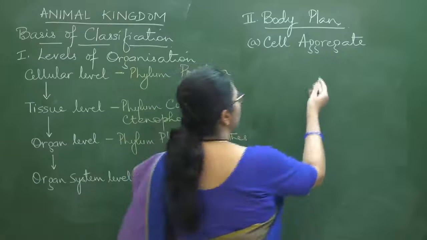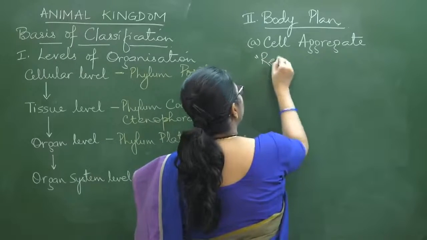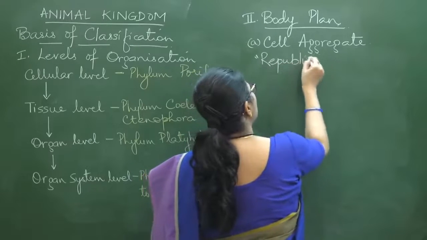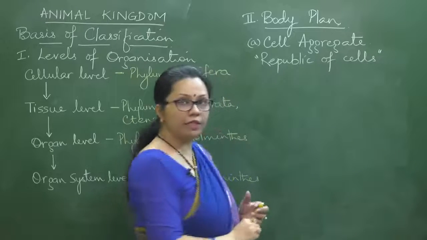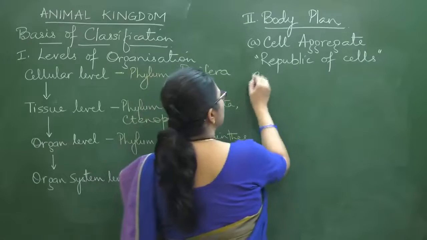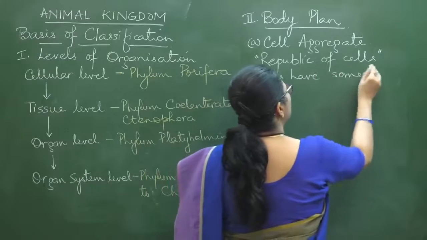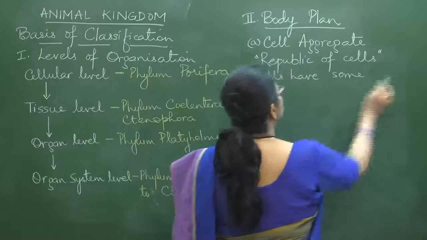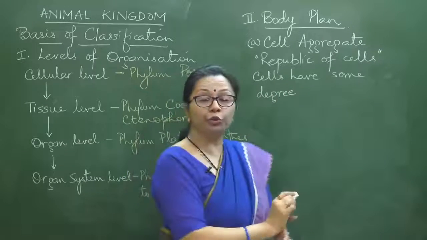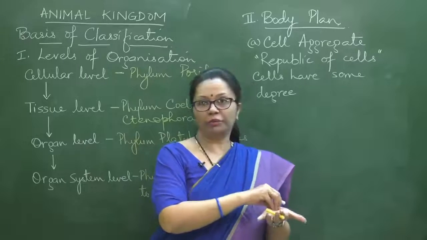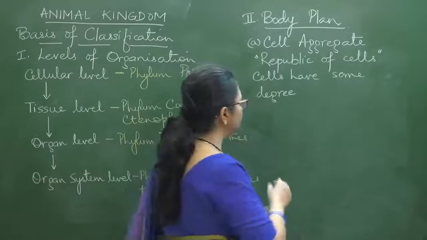Okay, so in this case, as I said, it is a republic of cells. So here the body is a republic of cells. When it is tissue, then this degree of freedom would be lost. Like in epithelial tissue, the cells are attached to the basement membrane, so that degree of freedom has been lost. But here such a thing is not there. They are still free to move.